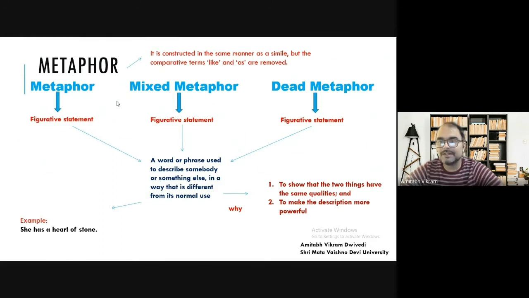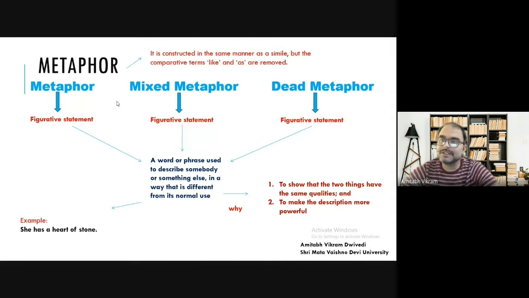When we study metaphor, we make a comparison. But there is another term, simile. In simile, we also make a comparison, but there is a difference between simile and metaphor. Metaphor is constructed in the same manner as a simile, but the comparative terms like and as are removed.